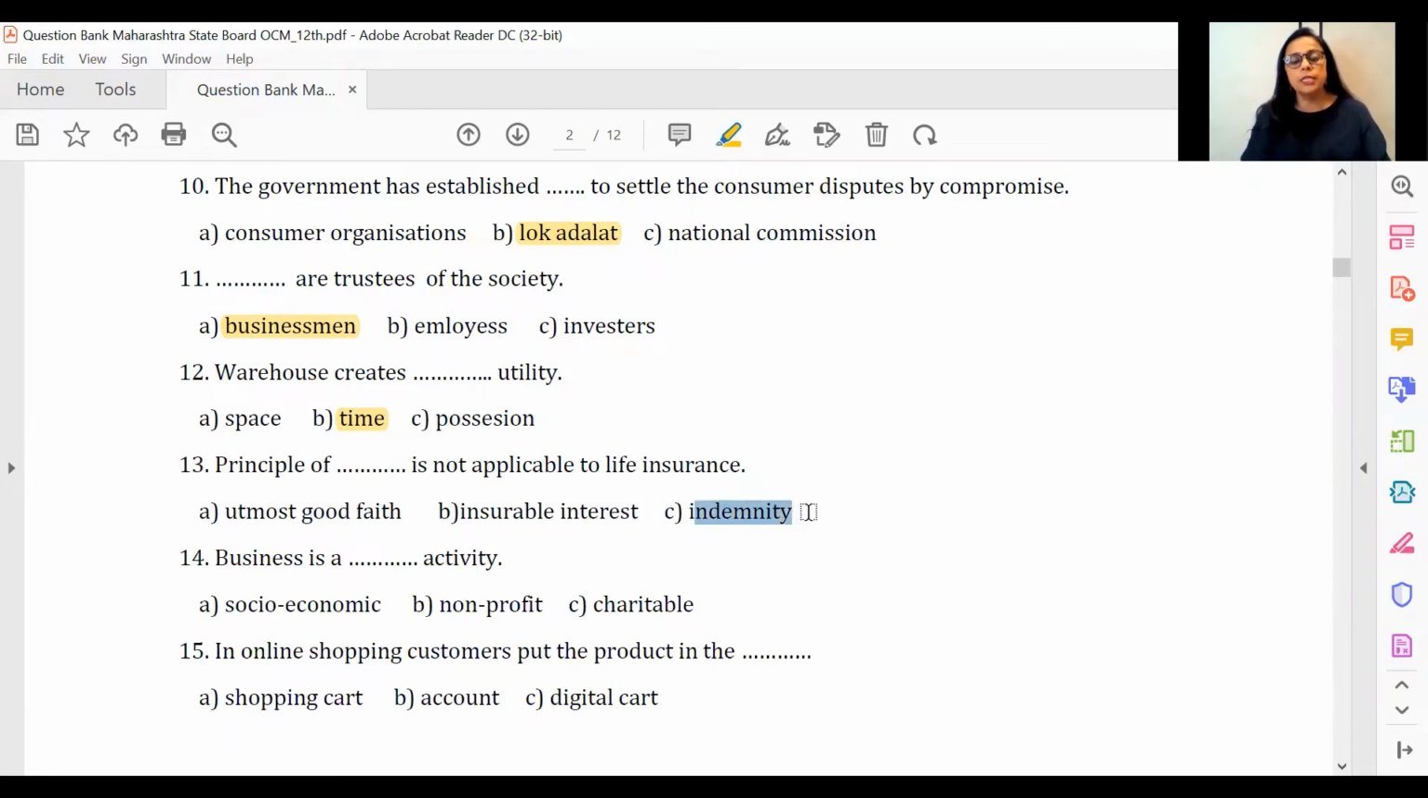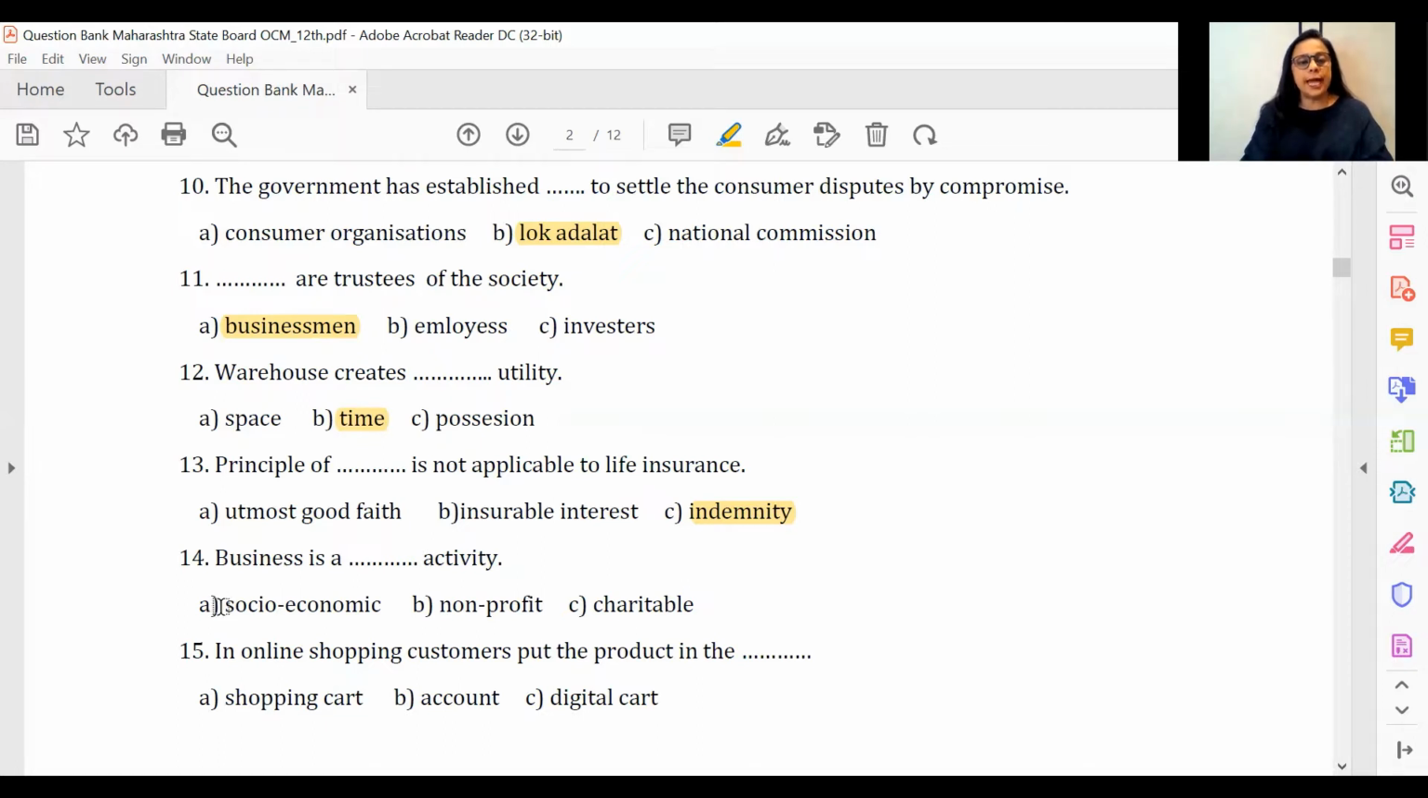So indemnity says no profit can be made out of contract of insurance. You cannot get more than the actual loss suffered. In life insurance, you cannot calculate the cost and the benefit of that insurance. You cannot value human life. And so, principle of indemnity is not applicable to life insurance. Correct? So we go moving ahead.